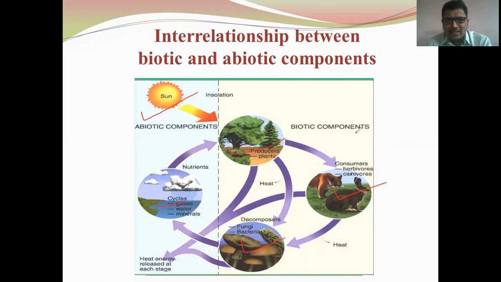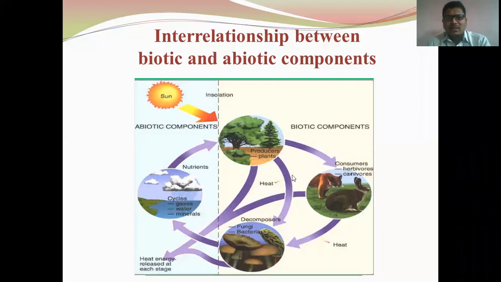This is one of the interrelationships, means living things cannot be isolated from abiotic components. So this is one of the photographs through which you will easily get an idea about the interrelationship between biotic and abiotic components.